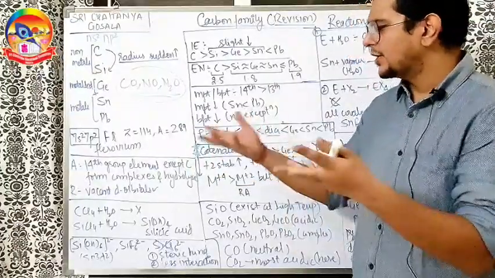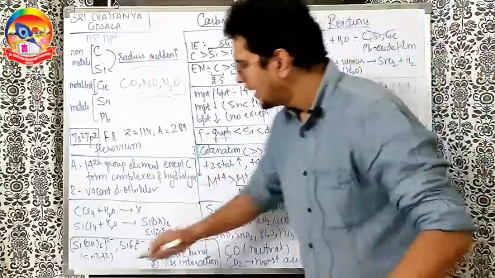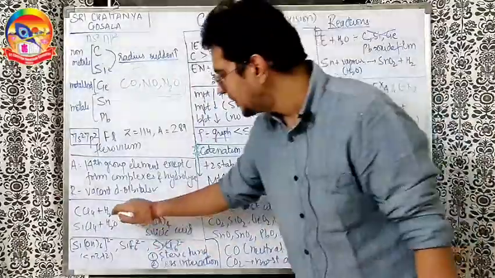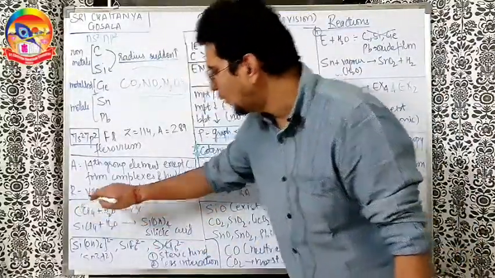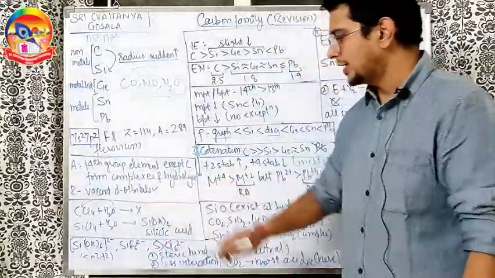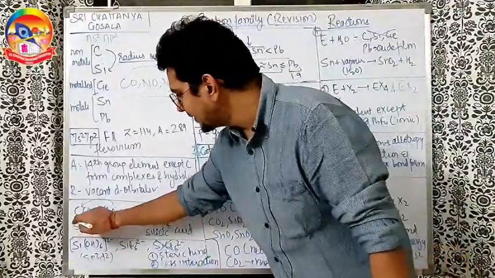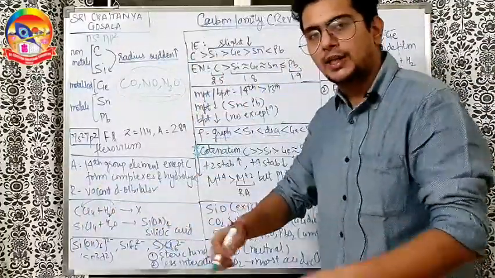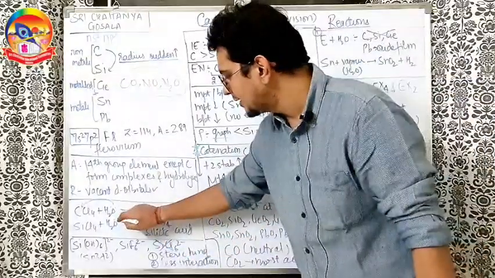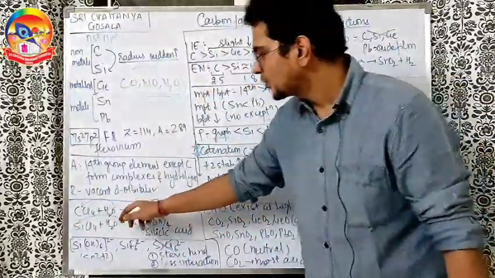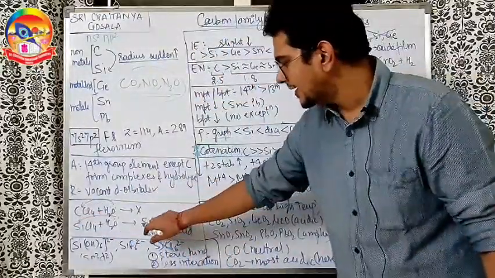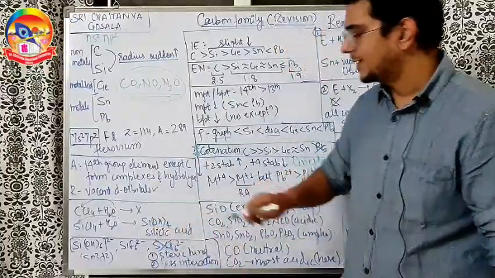For hydrolysis, sir, what's the use of vacant d? Simple here. Carbon does not have any vacant orbital to accept the lone pair of water. So it will not be hydrolyzed. Whereas SiCl4 has a vacant orbital to accept the lone pair of oxygen. That's why it will be hydrolyzed. So OH will come, Cl will go, and you will get Si(OH)4, known as silicic acid.